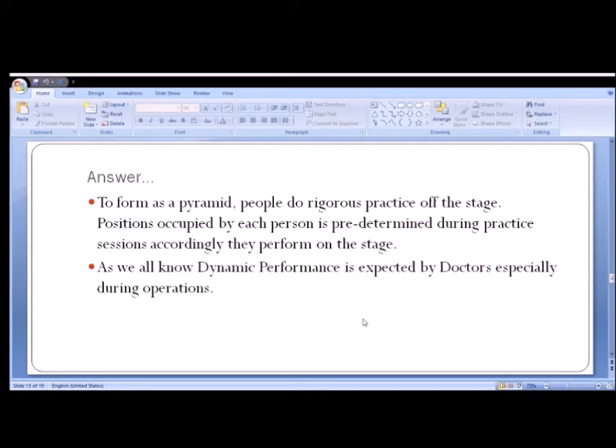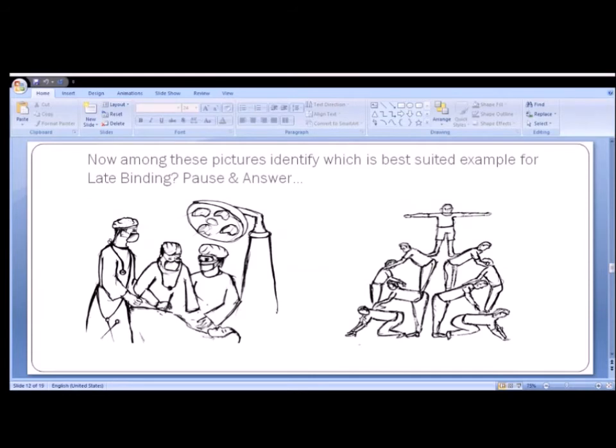Positions occupied by each person are predetermined during practice sessions and accordingly they perform on the stage. As we all know, dynamic performance is expected from doctors, especially during operations. So obviously, among the two performances, we can consider a doctor operating on a patient as the best example for dynamic binding.